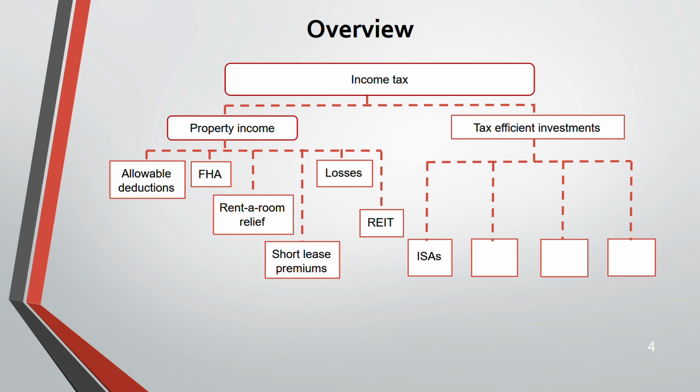Individual savings account. We studied the individual savings account in my lecture 2, that you can save tax. It is a form of savings income. You can invest up to 20,000 and it will be tax free. There's no income, it is exempt from income tax. Then we have EIS, Enterprise Investment Scheme, then SEIS, Seed Enterprise Investment Scheme, and VCT, Venture Capital Trust.